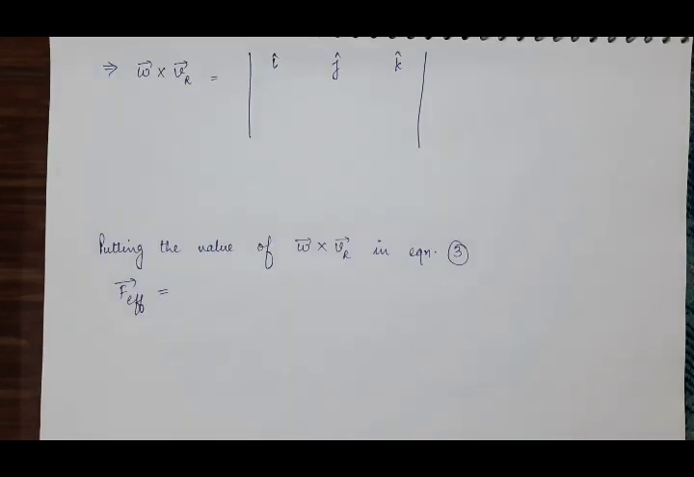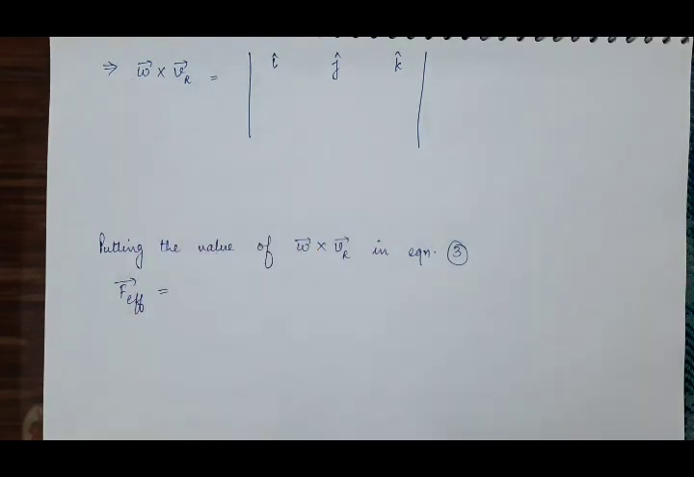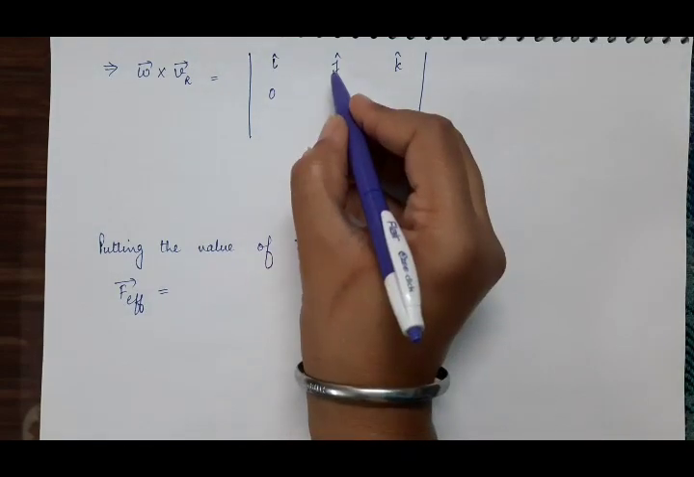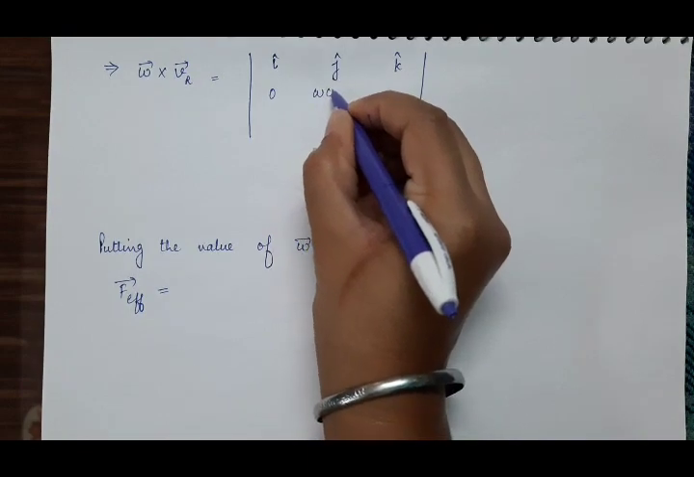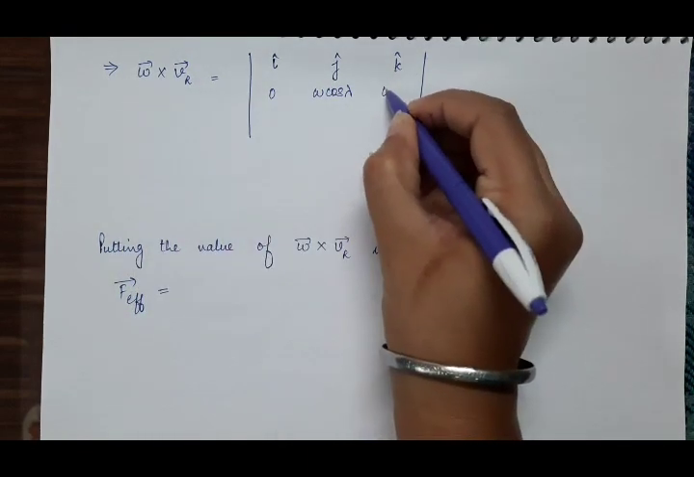So the cross product can be determined in this way, where omega vector is equal to omega cos lambda j cap and omega sin lambda k cap. So there is no term in omega vector involving i cap, so the coefficient of i cap is 0. And the coefficient of j cap in omega vector is omega cos lambda. And the coefficient of k cap in omega vector is omega sin lambda.